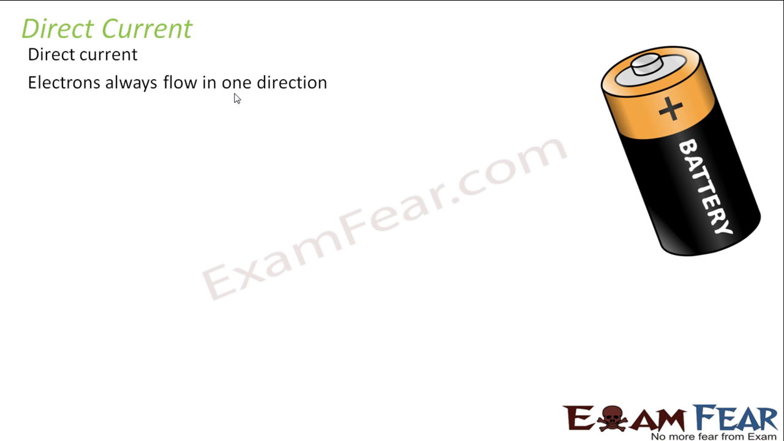The best example is your battery. The current which comes from the battery is a direct current. There the electrons flow in one specific direction. That means the electrons will flow in which direction? They will flow towards the positive terminal of the battery, right? So all the electrons will flow towards the positive terminal of the battery. That means all the electrons are flowing in one particular direction. So that is called a direct current.